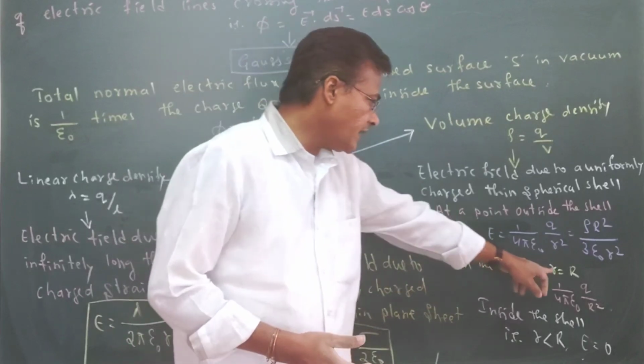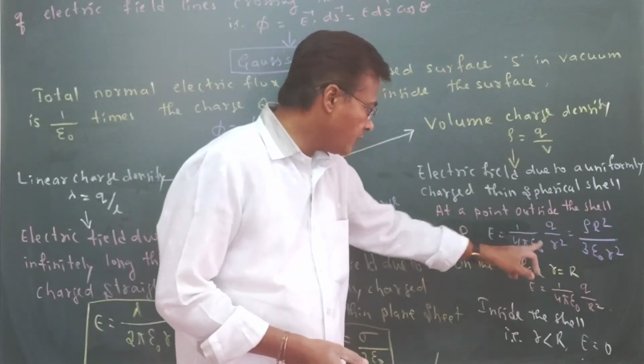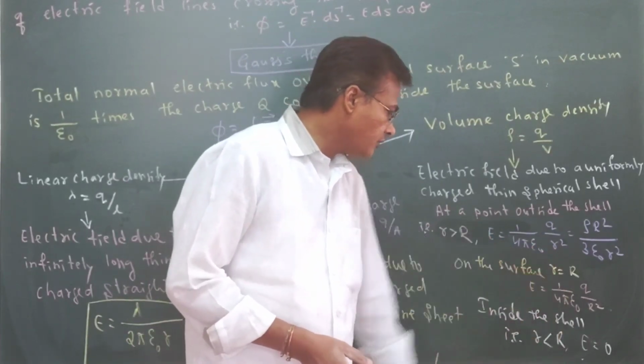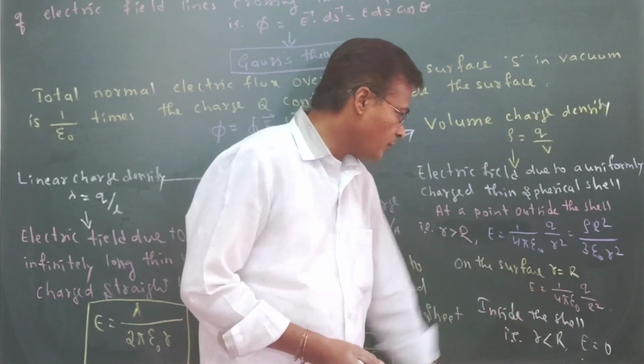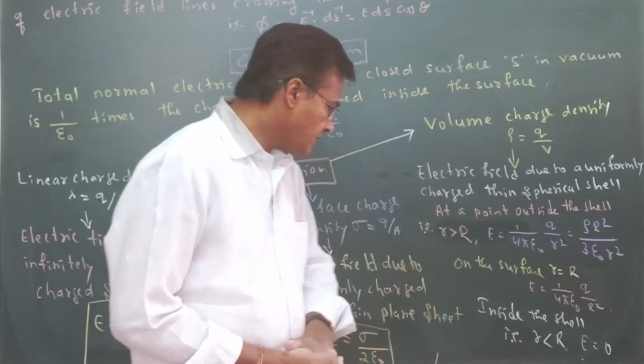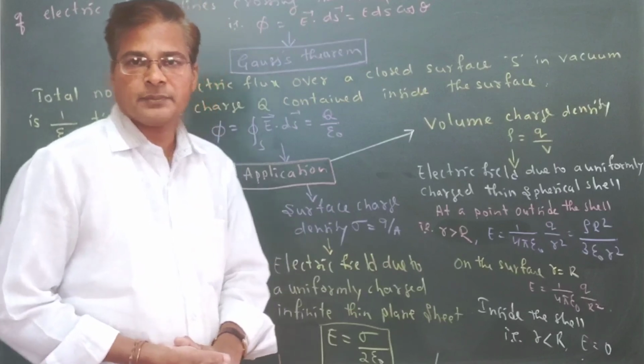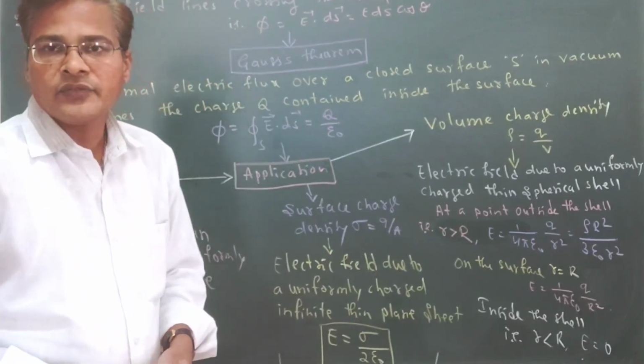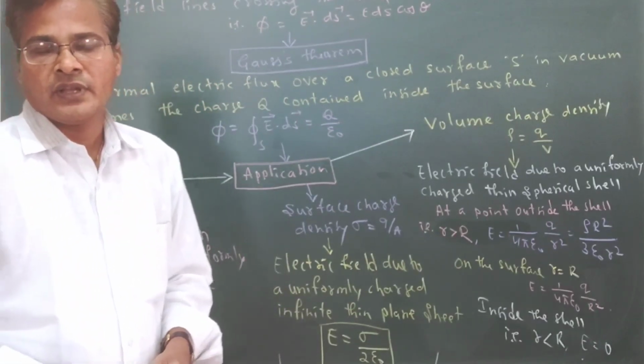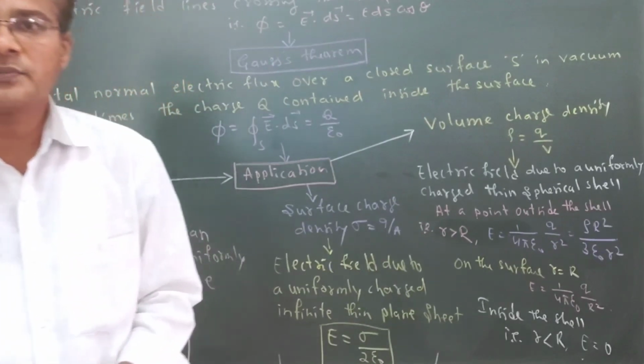On the surface, R equal to capital R, E equal to 1 by 4 pi epsilon naught q by R square. Inside the shell, where r is much less than capital R, the electric field is equal to 0. I hope you people are understanding the synopsis.